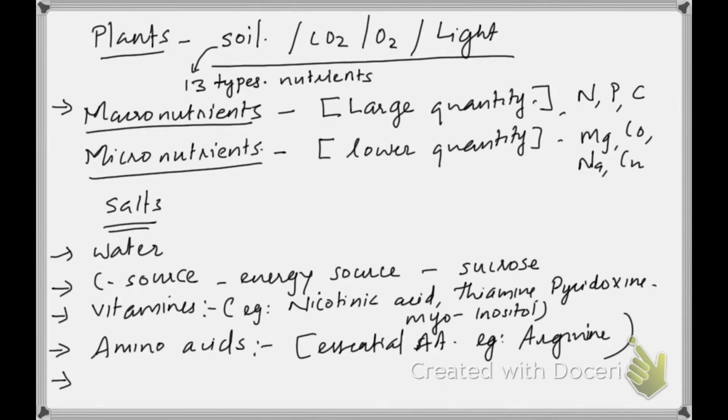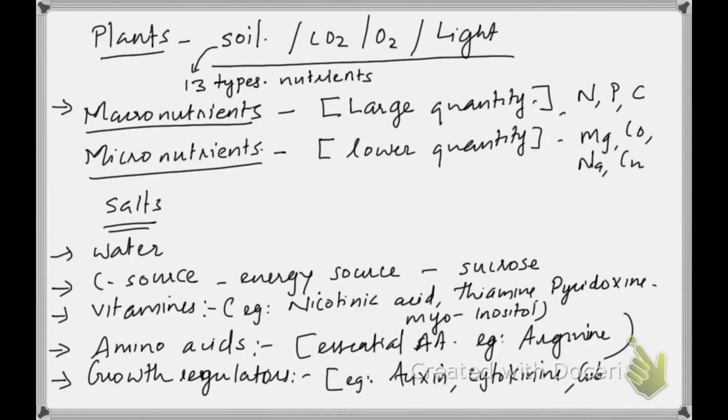The next ingredient is growth regulators, for example auxin, cytokinin, and gibberellin. These were already introduced to you in lower classes as phytohormones. They are hormones that regulate growth.